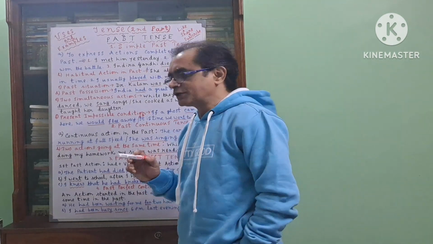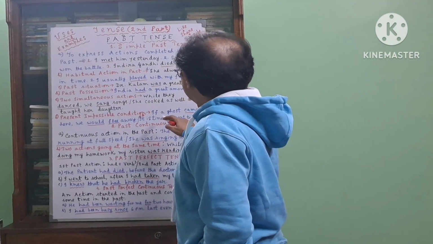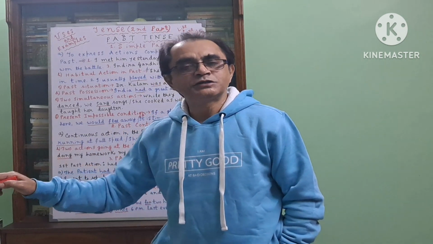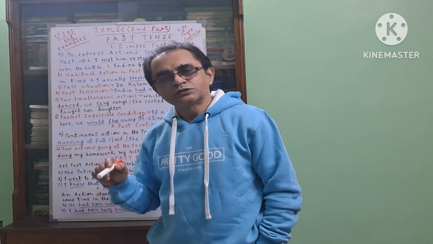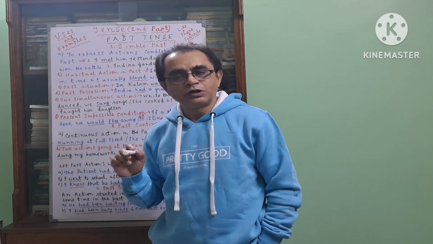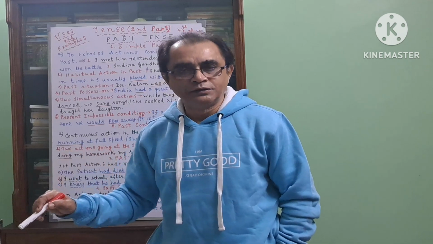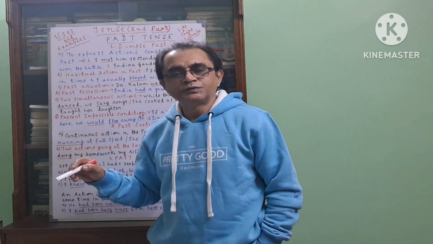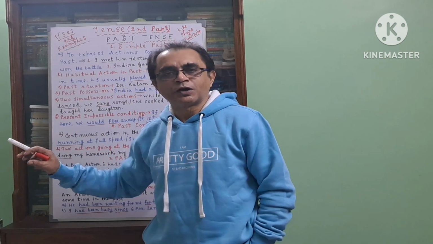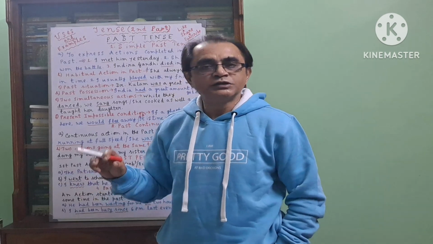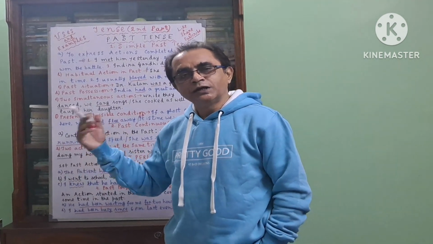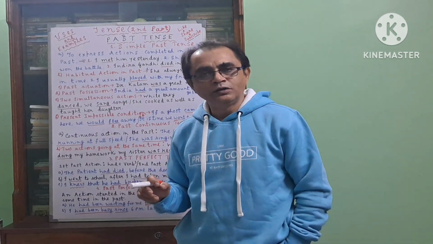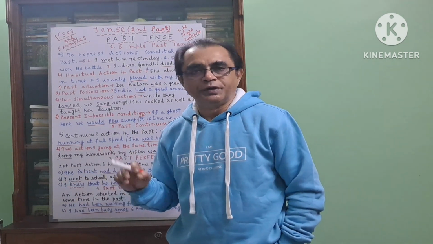Another example, that's a very important example. This one: It is time we went to bed. It is time is the present form, but went is past. How is it possible? That is also a special use of English grammar. Actually the meaning is it is time we go to bed, or it is time we should go to bed. But we express it using the past form of the verb in the second part of the sentence. So if you write it is time we go to bed, it will be wrong. It will be it is time we went to bed.